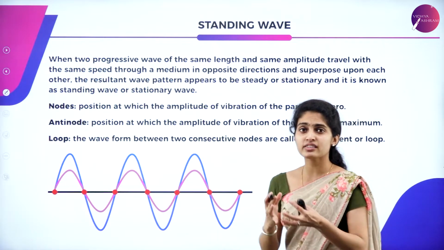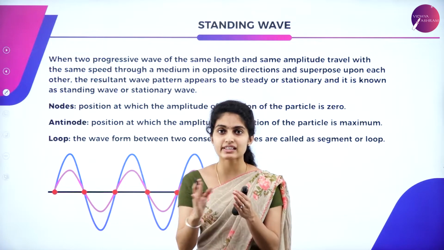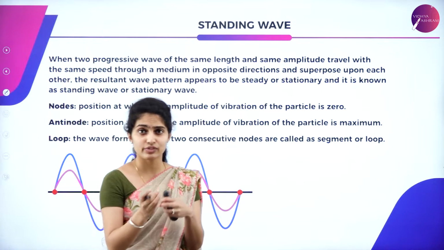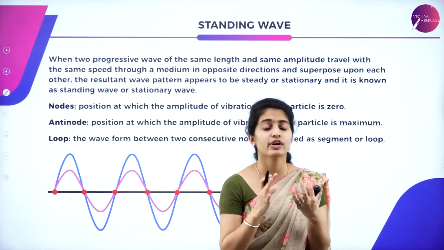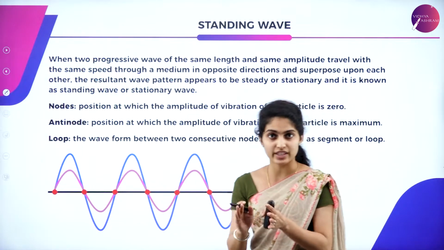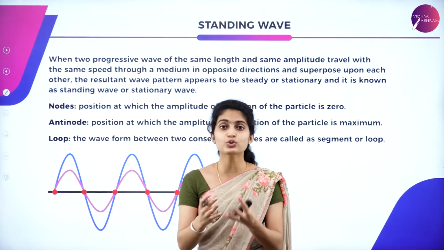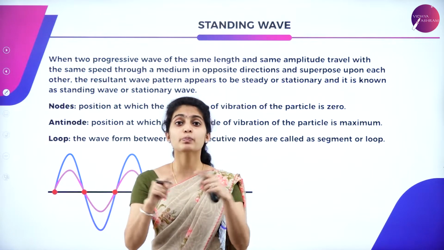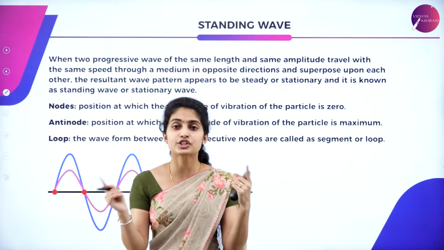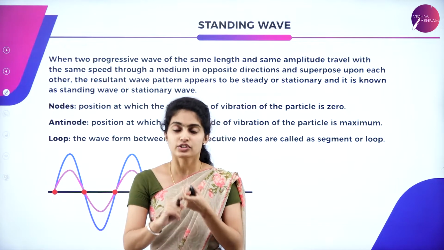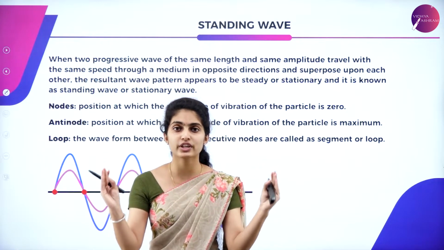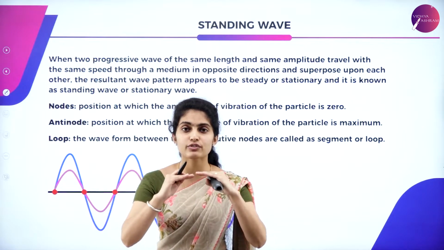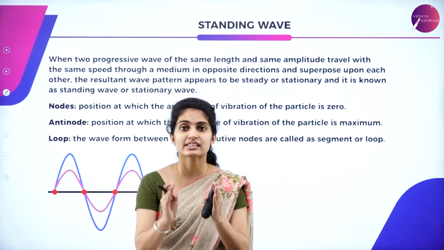So what is meant by a standing wave? A standing wave is nothing but a stationary wave which is at rest. Can you say that the wave will be at rest? No, we can never find the wave at rest, but we can visualize it. How do you visualize it? There is a superposition of two waves which are moving in opposite directions. When the two waves moving in opposite directions superimpose on each other, what happens to the wave? The wave seems to be stationary.